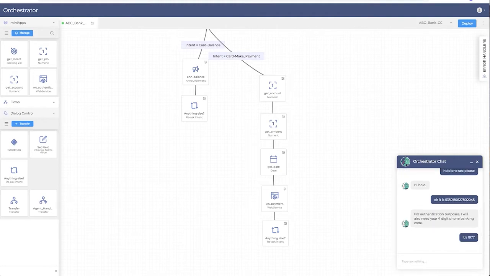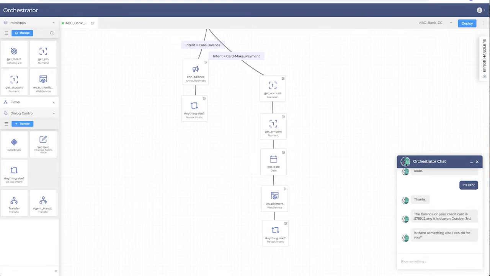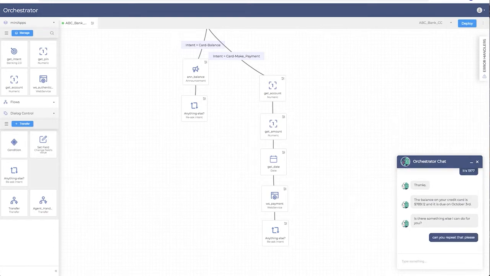The ability to run the simulator at any time during application development is a huge aid to conversational AI clients. The dialogue has returned the balance and gone back to the top of the flow in a fully conversational fashion. No context is lost, however. The customer can still ask to repeat the information and will get this easily out of the box.